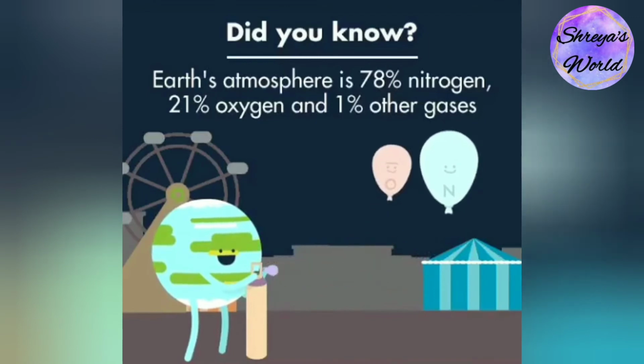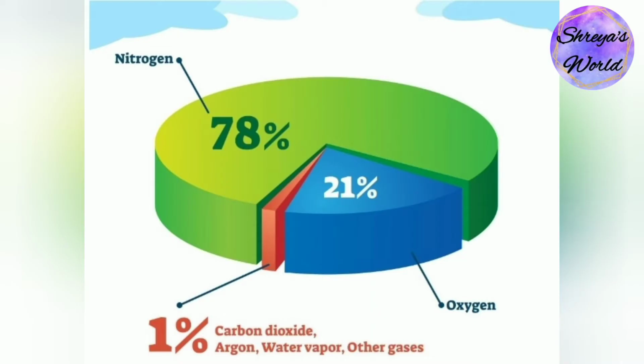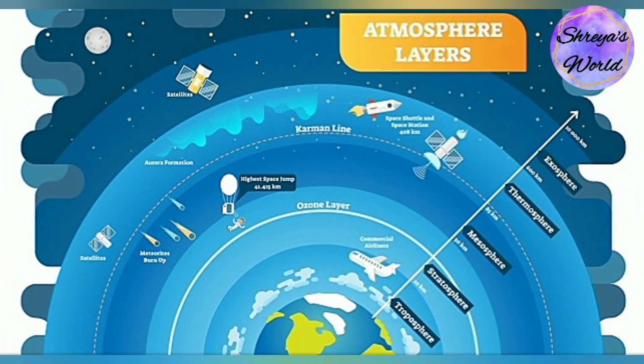So now let's have a quick look at the composition of the atmosphere. The atmosphere of the Earth is mainly made up of 78% nitrogen, 21% oxygen and 1% of carbon dioxide, argon, water vapor and other gases. So now let's talk about the different layers of the atmosphere.